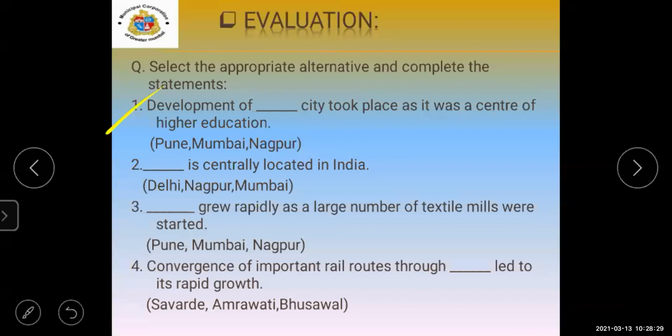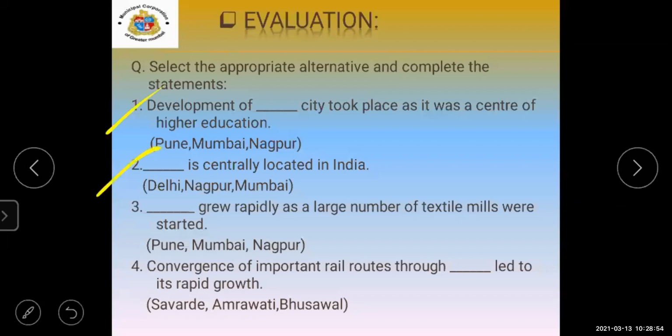Mumbai. No, that's a wrong answer. Pune. Yes, Pune, correct. Pune is the correct answer. So how are you going to write it in the exam? Development of Pune city took place as it was a center of higher education. Good, correct.